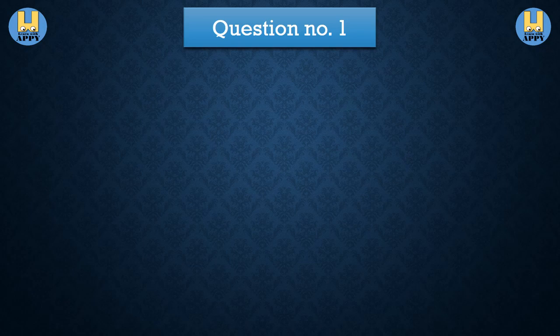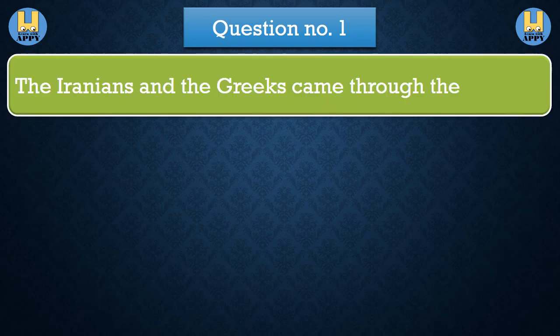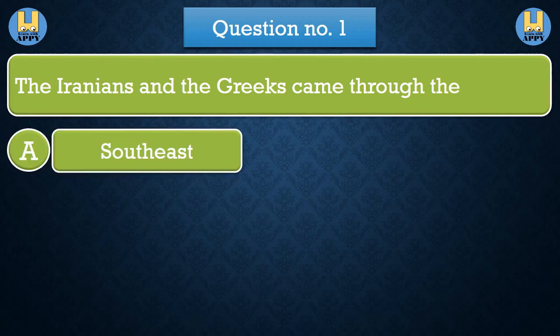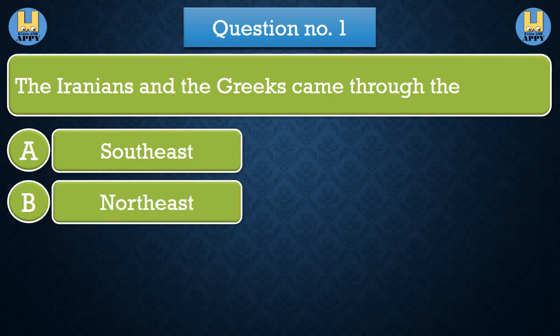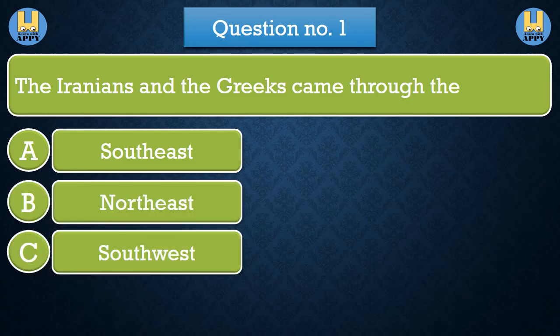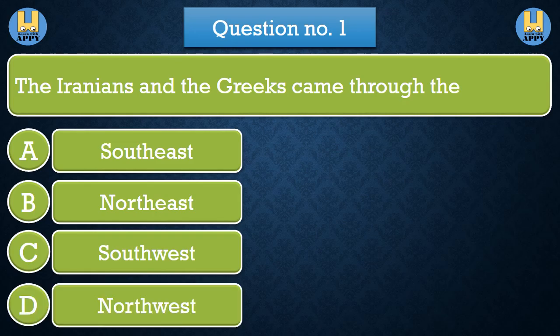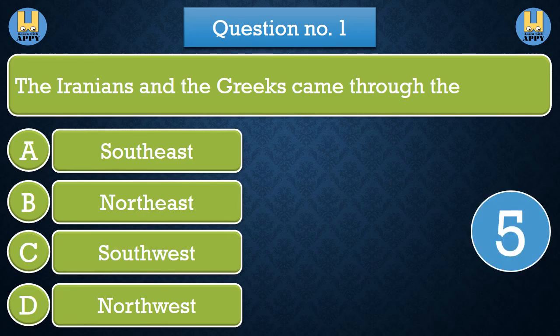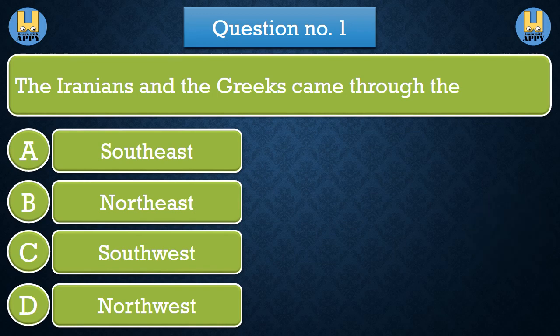Question number 1. The Iranians and the Greeks came through the. Option A southeast. Option B northeast. Option C southwest. Option D northwest. The correct answer is option D northwest.